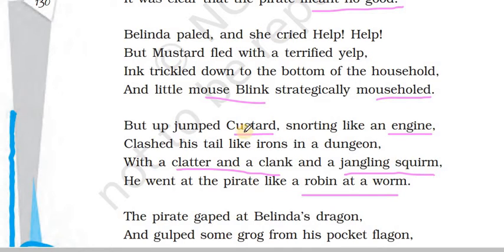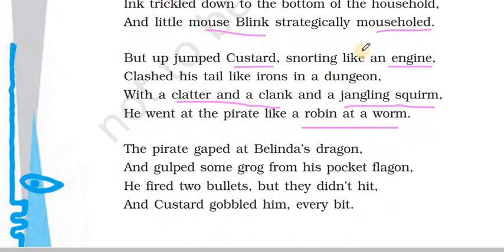Just like that, Custard went at the pirate and picked him like a worm. So it shows the contrast to what was portrayed previously as a coward Custard. Now he's being very brave when all the others ran off. Custard was the one who stood up and fought the pirate.